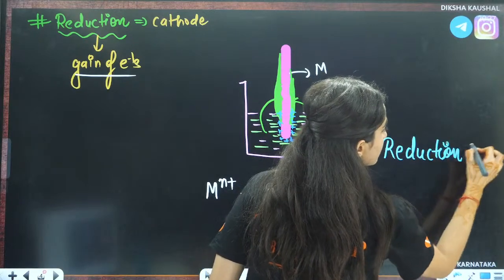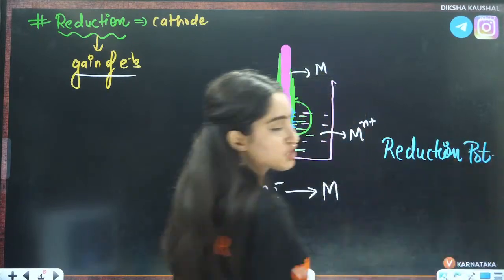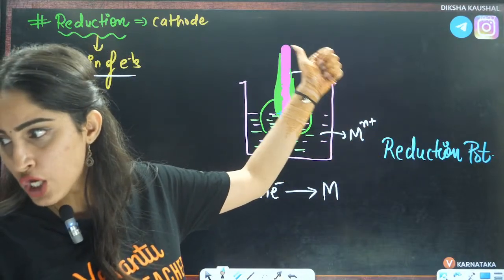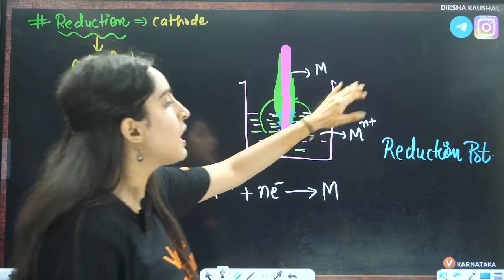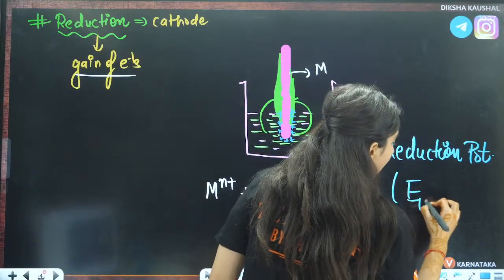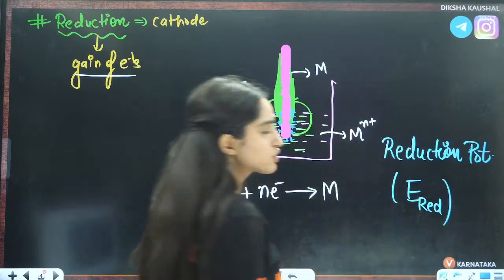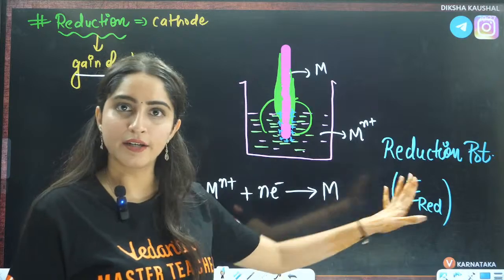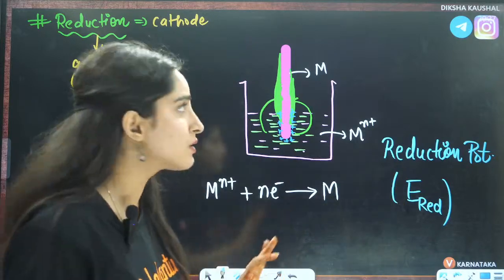This is called reduction potential. Is that clear? Okay, very good, Zainab. It is called E red, reduction potential. Is that clear?